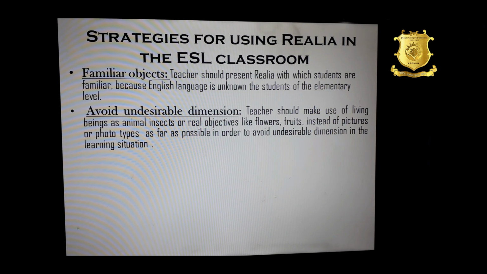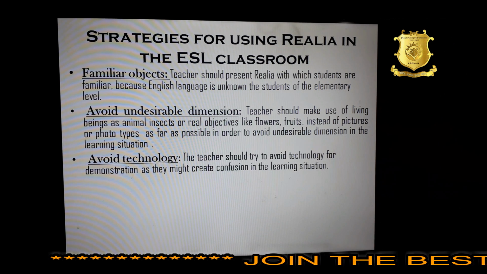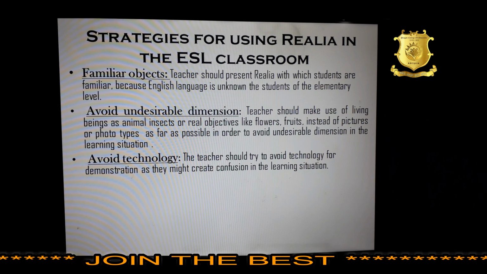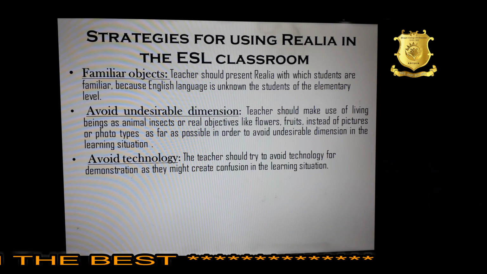Teachers should make use of living beings such as animals, insects or real objects like flowers, fruits instead of pictures or prototypes as far as possible in order to avoid undesirable dimension in the learning situation. Avoid technology. Teachers should try to avoid technology for demonstration as it might create confusion in the learning situation.